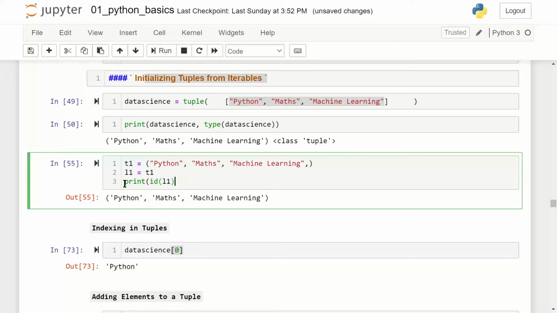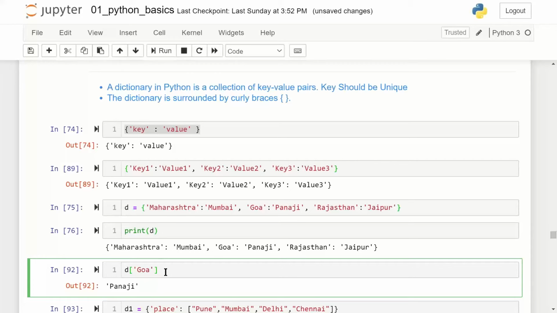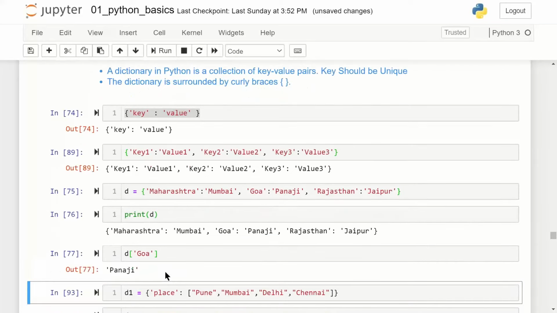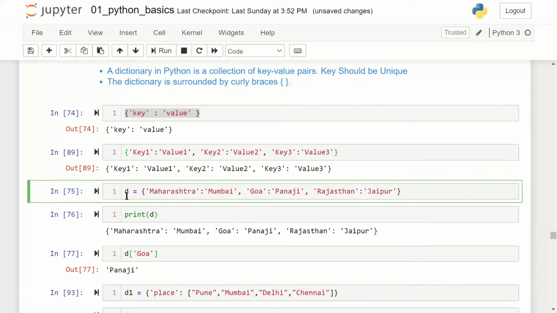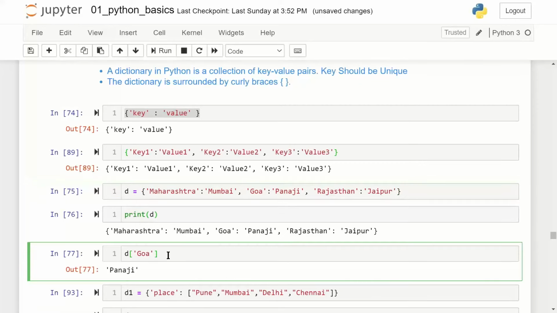But if I just simply say D, in this case, I'm not referring to the index position, I am giving the key. So when I say Goa, it gives me the value Panaji. So just type cells 75 to 77 to understand dictionaries.